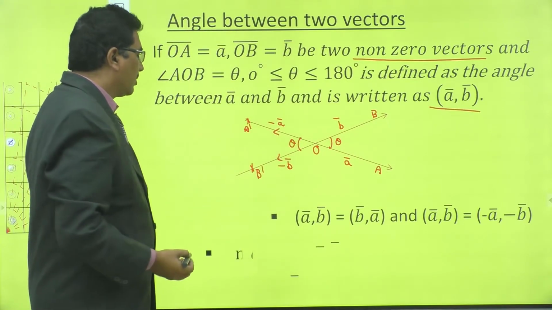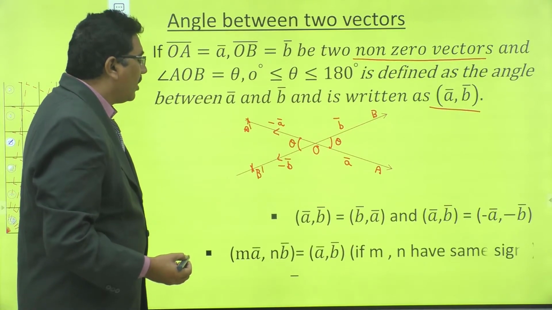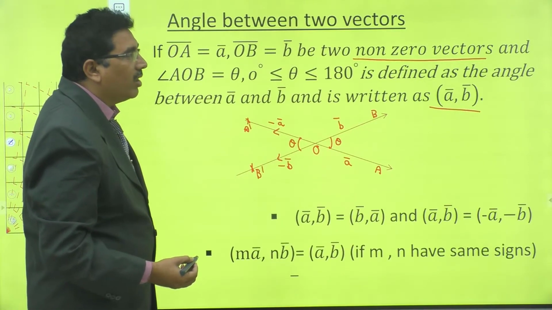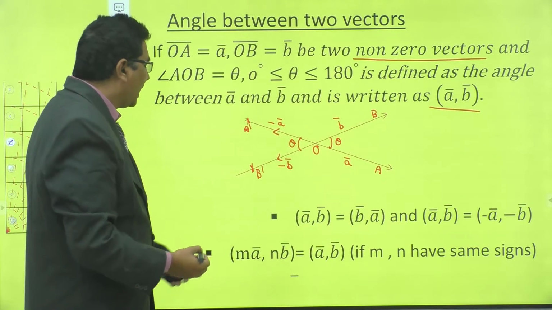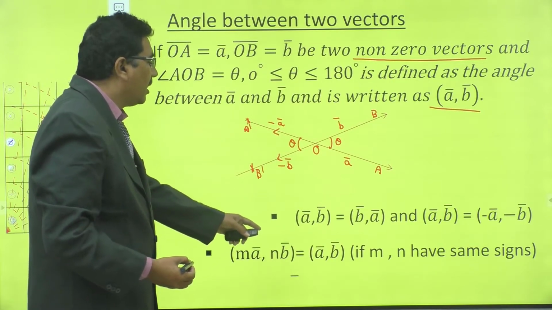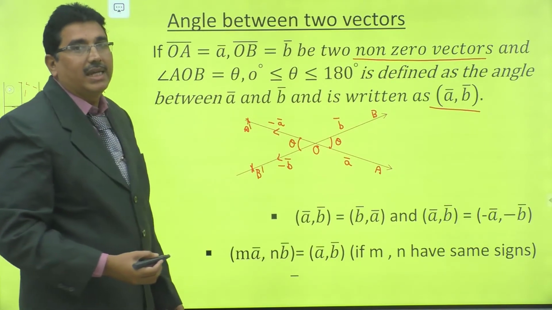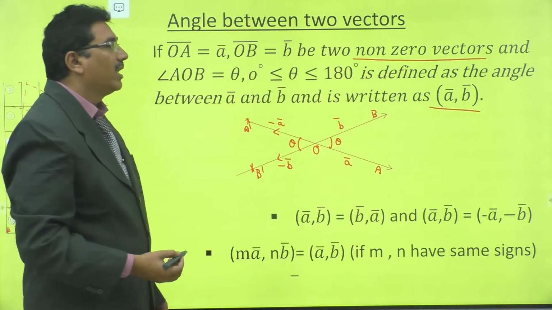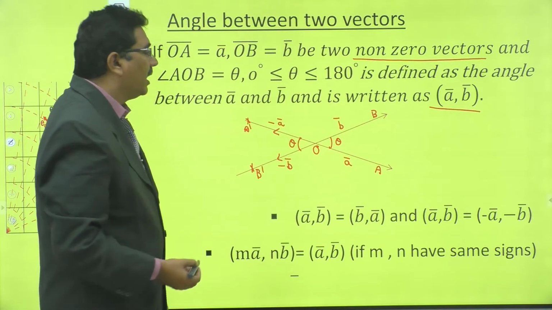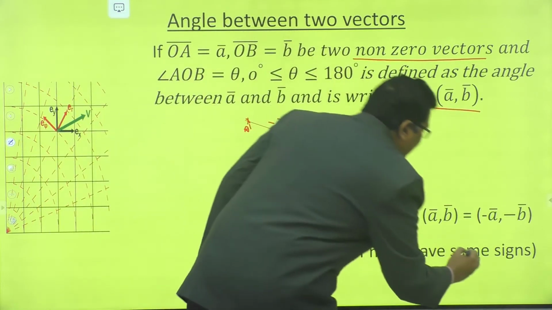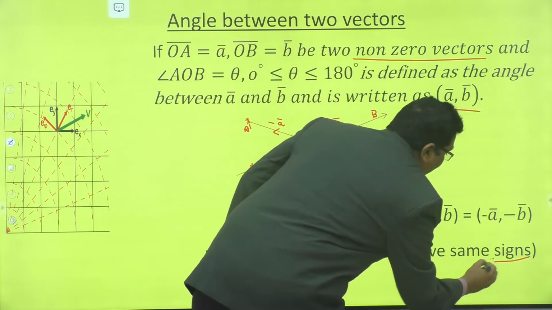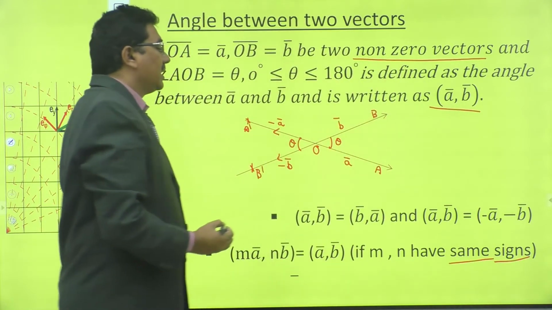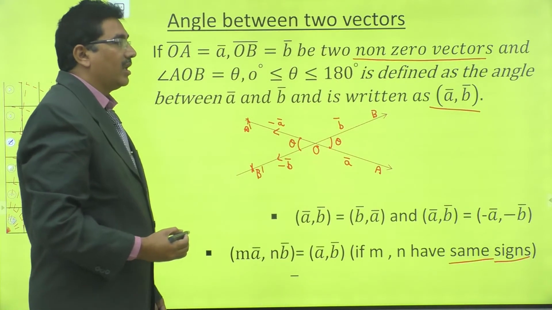Now see, the angle between MA bar, NB bar is the same as the angle between A bar, B bar if M, N have the same signs. That is important. M, N have the same signs.